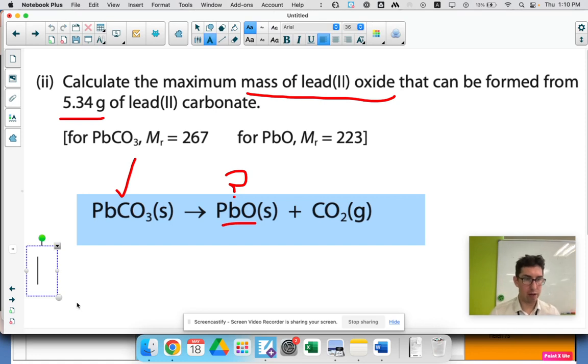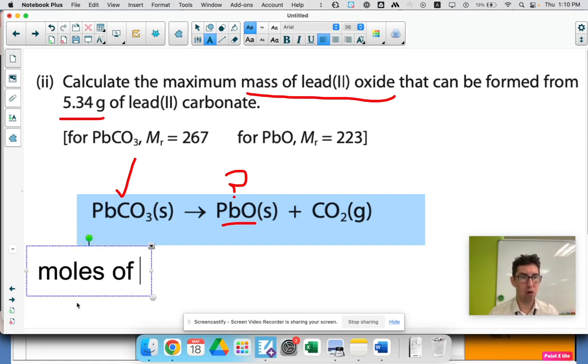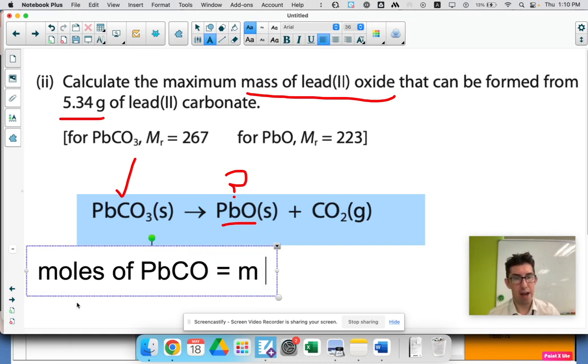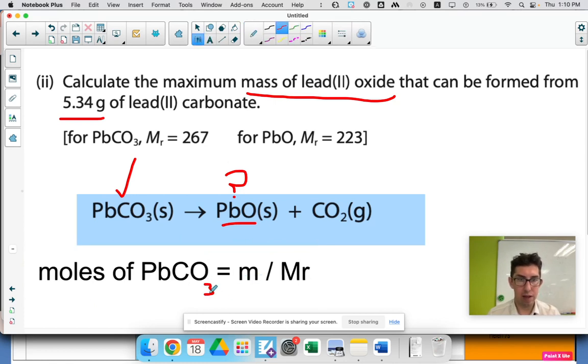So moles of lead carbonate equals mass over Mr. The mass is 5.34 over Mr. They luckily give it to us, so just 267, although it's sometimes nice when they don't, because then they give us a mark for it.